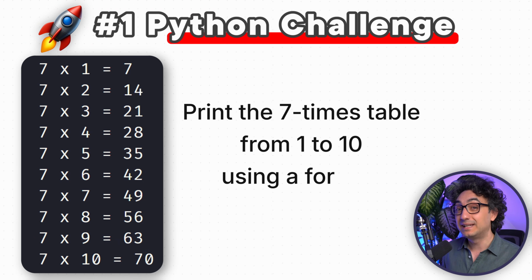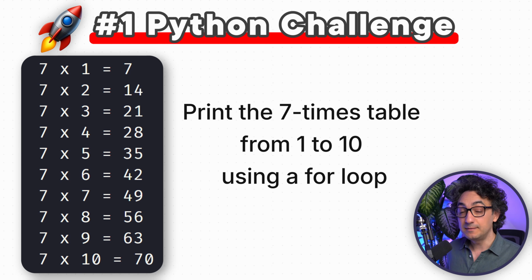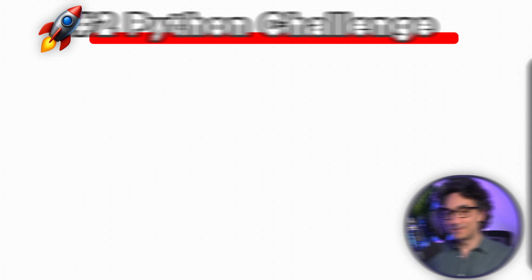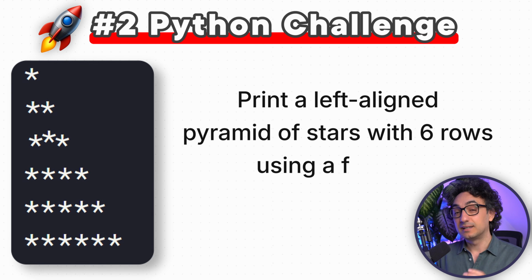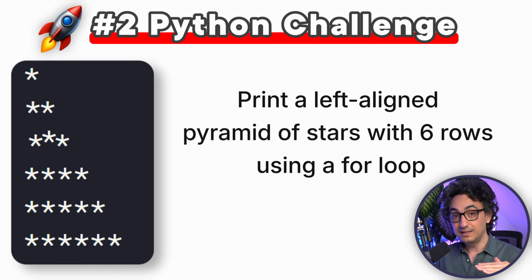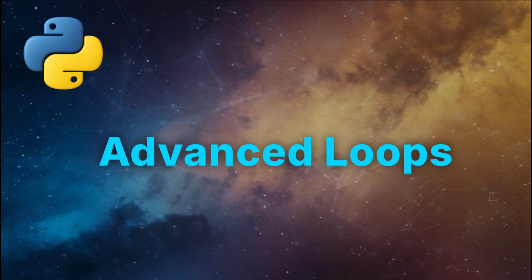And my friends, it is challenge time. You have to print the 7 times table from 1 to 10, but you must use a loop and it must look exactly like this output. Don't miss one character. Okay, if you are done with this, I have a second challenge for you. You have to print the following left-aligned star pyramid. The first line is 1 star, the second is 2, 3, and the last one should include 6 stars. And of course, my friend, you must use a for loop for this. So go and solve that.